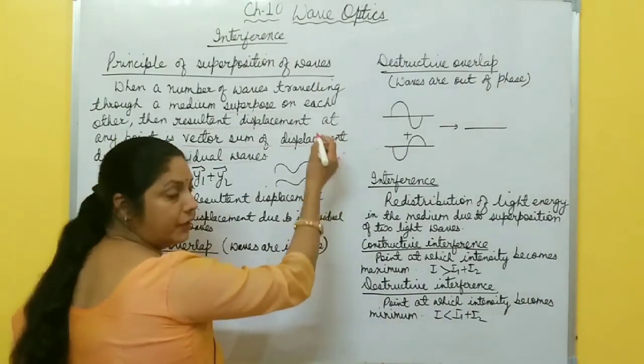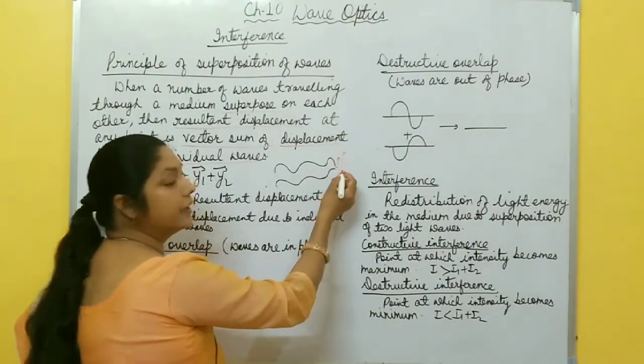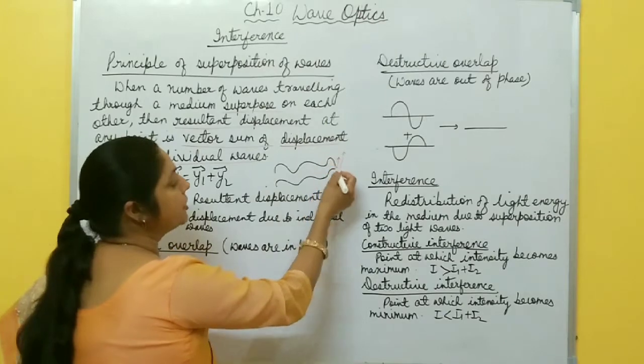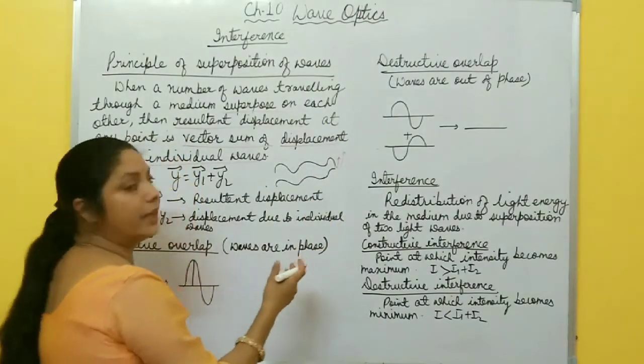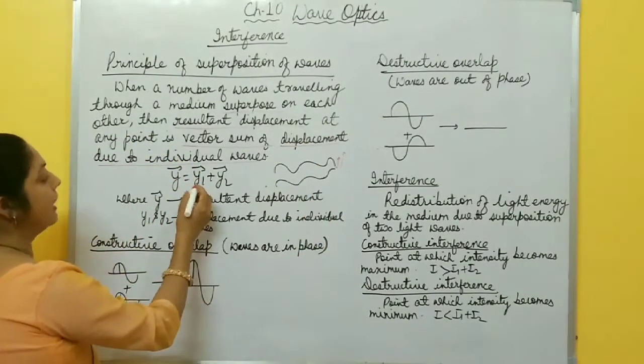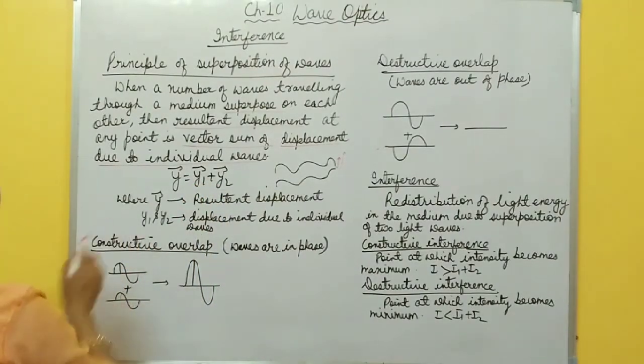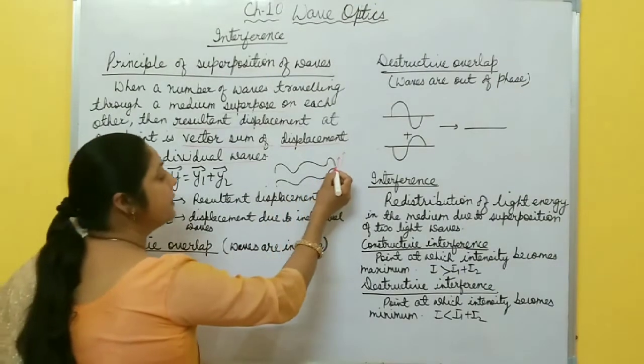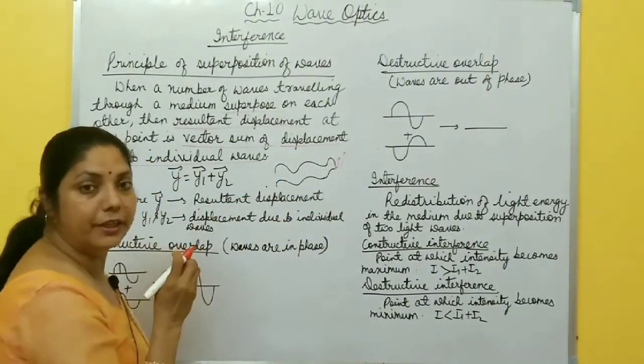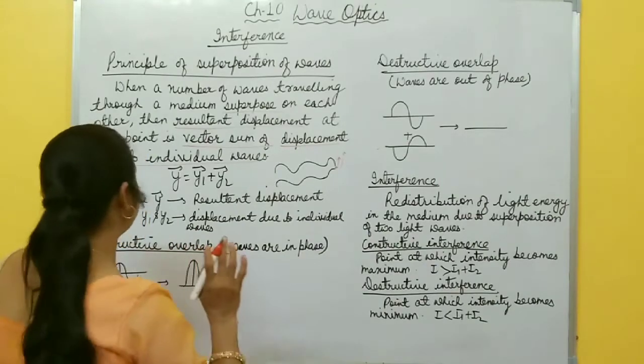This wave moves the particle in the upward direction, this wave moves the particle in the downward direction. So direction is there, so you must write the vector addition of these two waves. This is the superposition principle.